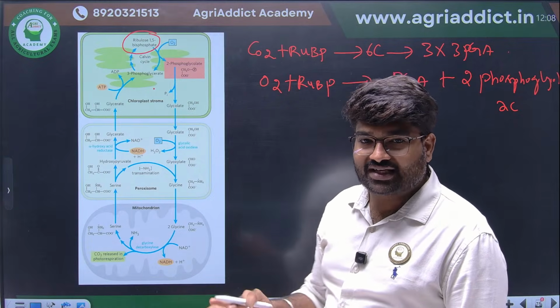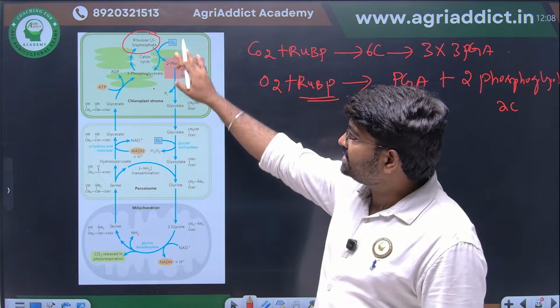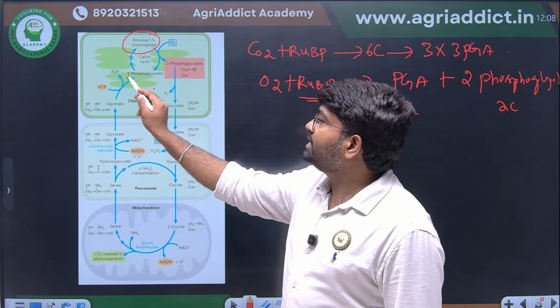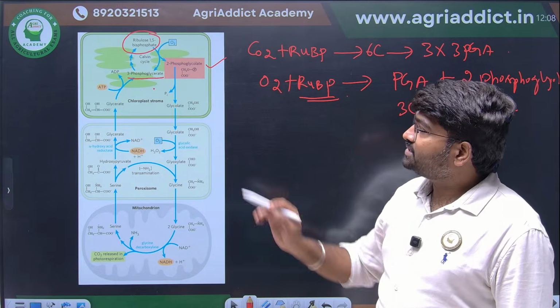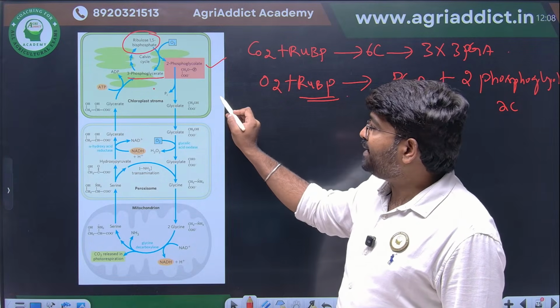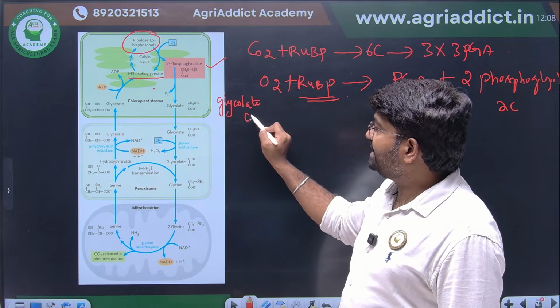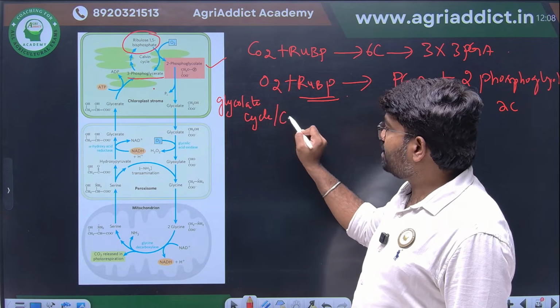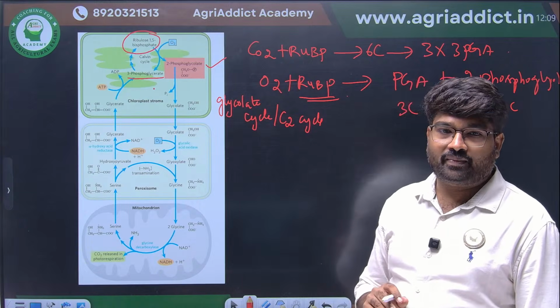If oxygenase activity is there, the RuBP will be converted into 3-phosphoglycerate and 2-phosphoglycolate. That's why we call this the glycolate cycle. This can also be called the C2 cycle because a 2 carbon compound is formed.